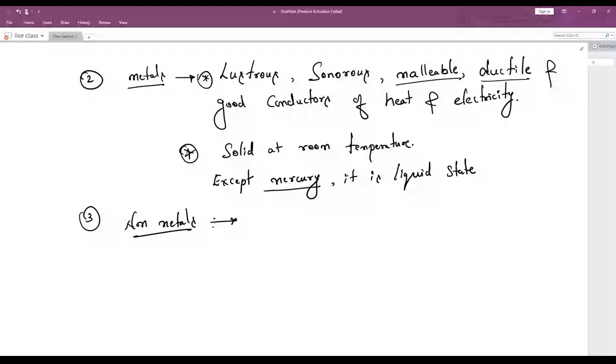See, child, have you seen mercury any time? Today you do one thing. After the class, go to Google, check mercury. You can see the images. Have you seen it, right?